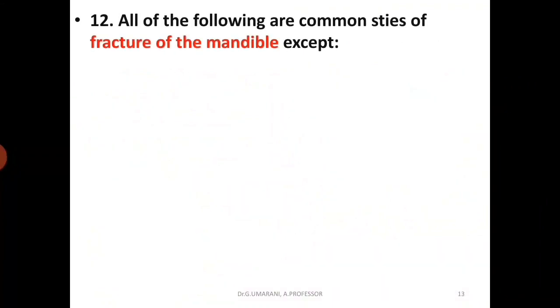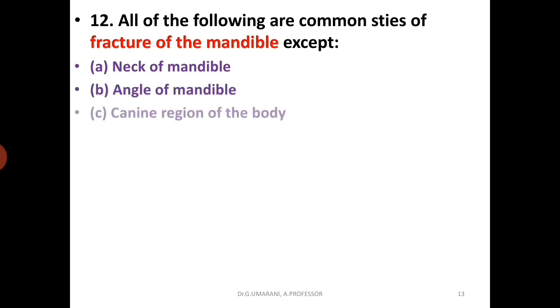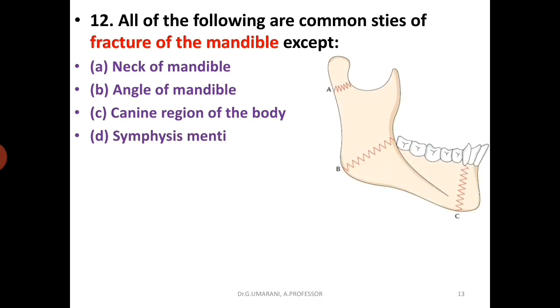And all of the following are common sites of fracture of the mandible except: neck of the mandible, angle of the mandible, canine region of the body, and symphysis menti. You can see this image. A is the neck of the mandible, B is the angle of the mandible, and C is the canine region of the mandible. These are the common sites of fracture of the mandible.